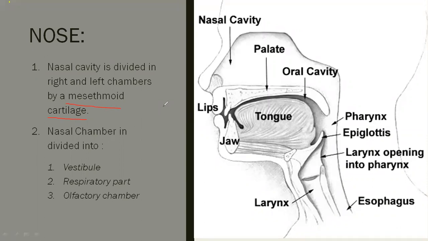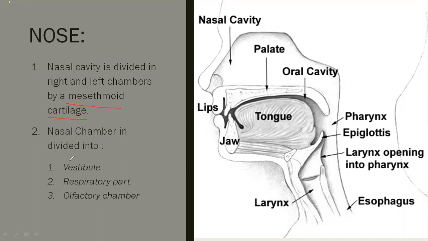But certain cartilages give support or they show movement. These cartilages are not as hard as bone. Bones are harder compared to cartilage. Hyaline cartilage is present. So different cartilages are present.